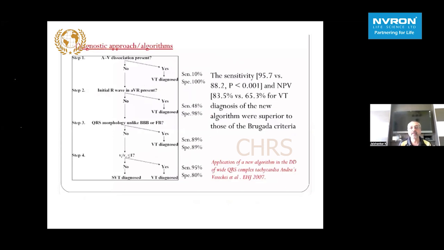So a diagnostic algorithm approach will be stepwise, looking at specificity of close to 100%. Look at AV dissociation, it is VT. Initial R in aVR, it's a VT. QRS morphology unlike bundle branch block, and then use the morphology criteria for RBBB and LBBB in lead V1, VT is diagnosed. Vi/Vt less than 1 in lead aVR, again we are diagnosing VT. So that can be a very stepwise, easy, quick-fire approach to diagnosing a VT.